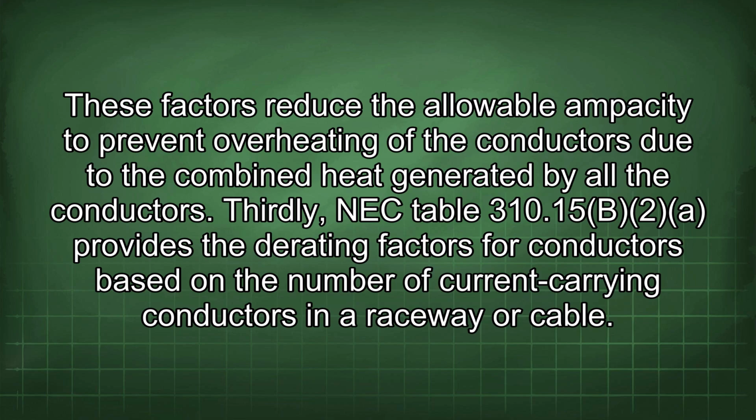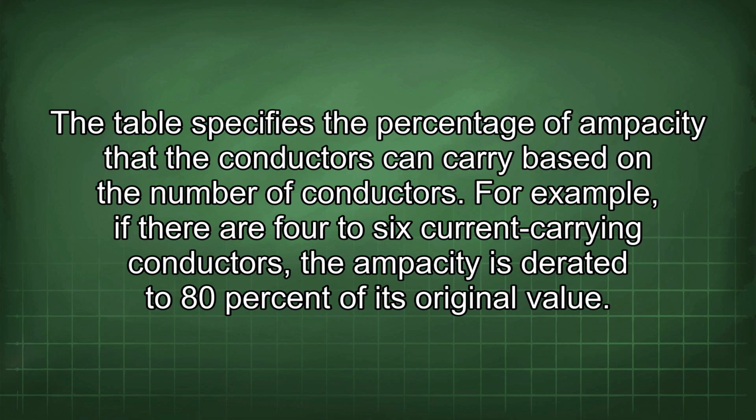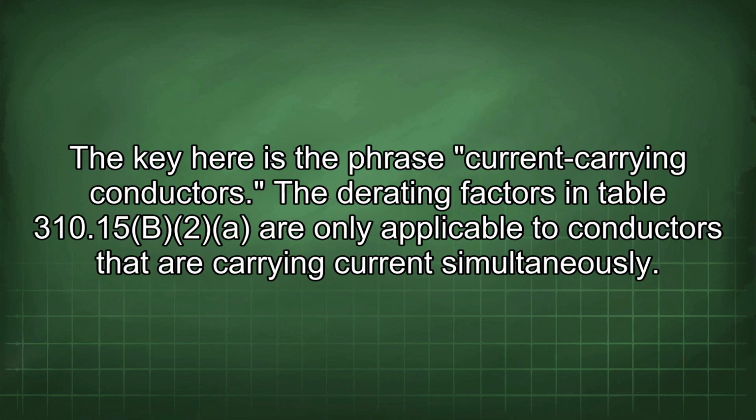Thirdly, NEC Table 310.15(B)(2) provides the derating factors for conductors based on the number of current-carrying conductors in a raceway or cable. The table specifies the percentage of ampacity that the conductors can carry based on the number of conductors. For example, if there are 4 to 6 current-carrying conductors, the ampacity is derated to 80% of its original value. The key here is the phrase current-carrying conductors. The derating factors in Table 310.15(B)(2) are only applicable to conductors that are carrying current simultaneously.